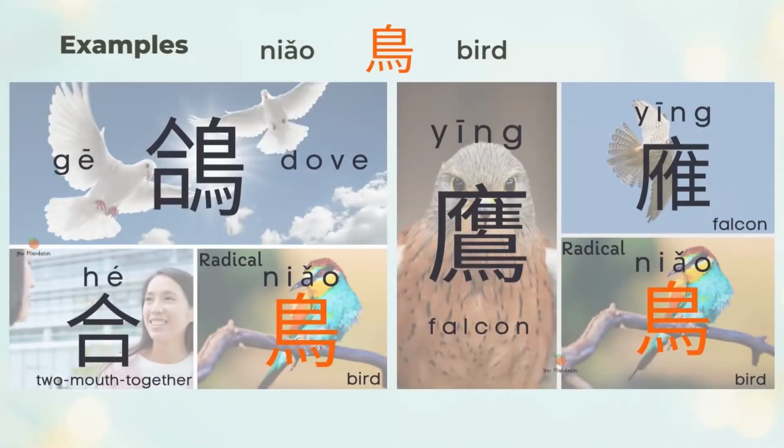Ge means stove. Ge is the left part, He, together, and the right part, Niao, bird. Together birds are peaceful doves. Yin is falcon or eagle. The upper outside part, Yin, is a falcon, and in modern usage we add Niao, bird, with Yin.